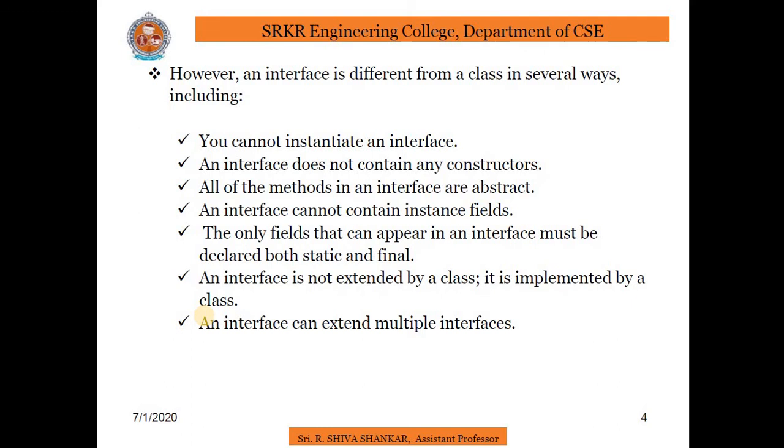However, an interface is different from a class in several ways, including: you cannot instantiate an interface. An interface does not contain any constructors. All of the methods in an interface are abstract. An interface cannot contain instance fields. The only fields that can appear in an interface must be declared both static and final. An interface is not extended by a class, it is implemented by a class. An interface can extend multiple interfaces.